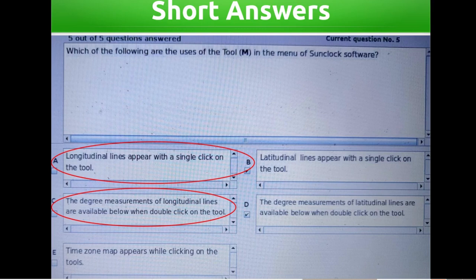The degree measurements of latitudinal lines are available below when double-clicking on the tool. Time zone map appears while clicking on the tool. Answers: Longitudinal lines appear with a single click on the tool. The degree measurements of longitudinal lines are available below when double-clicking the tool.